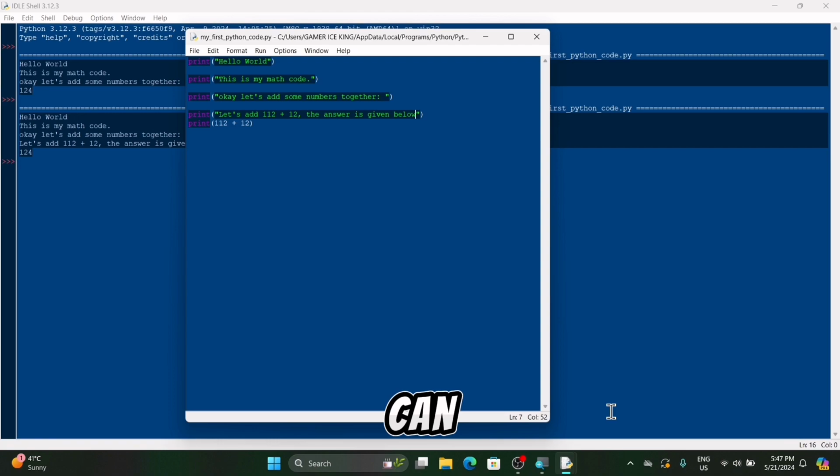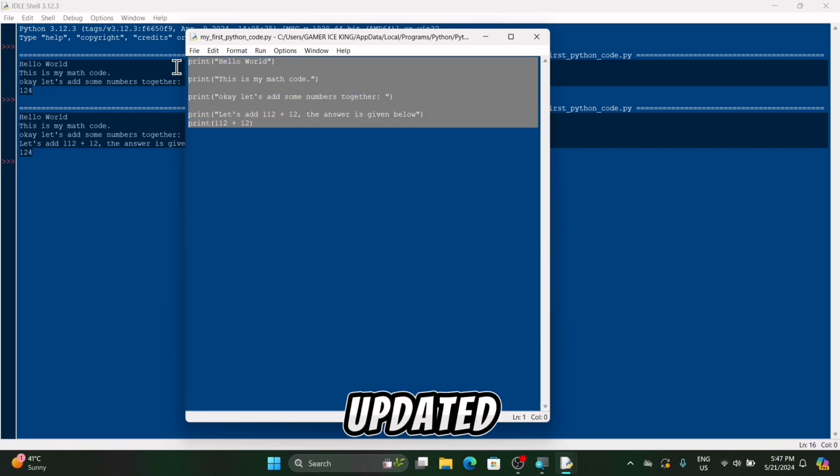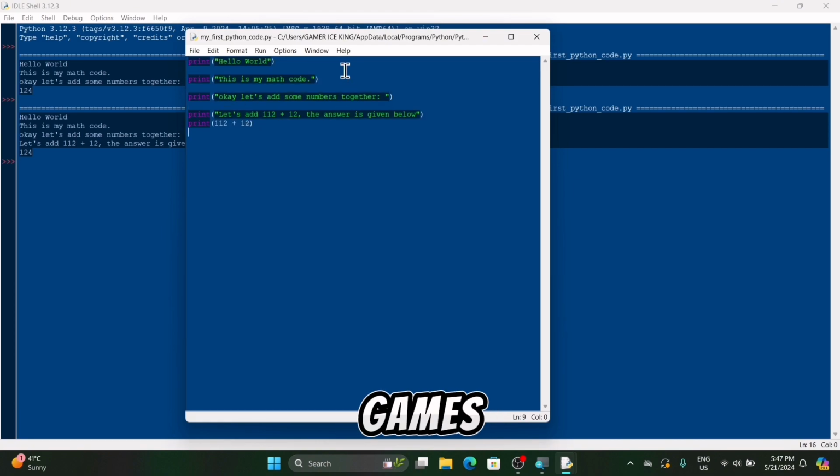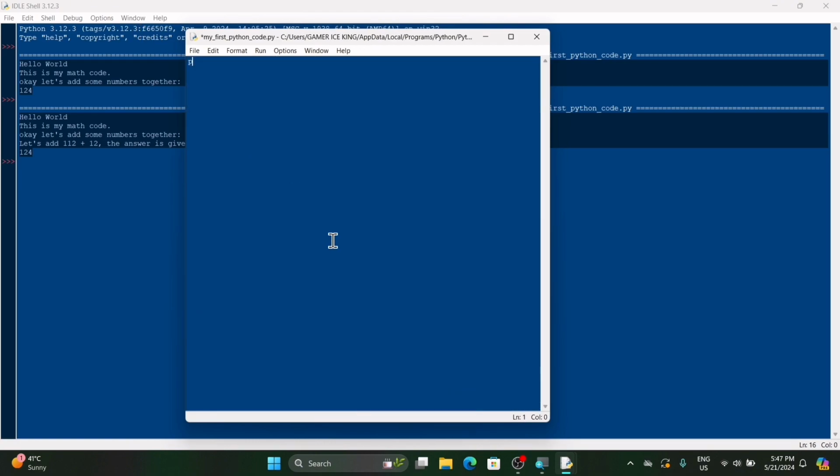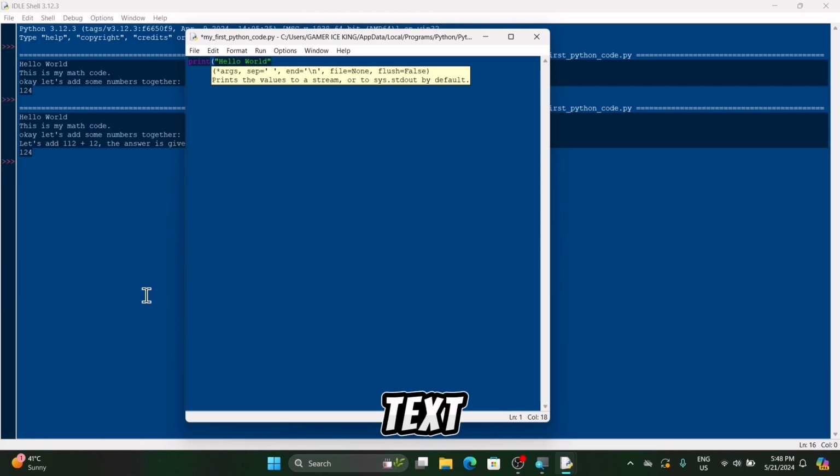So as you can see, our code was updated, and we can do many things, even start building games, and a lot of fun stuff, guys. We can do it just with these commands, but firstly we need to learn the basics. So as you can see, inside there is a string. Inside the green text is called a string or a text.